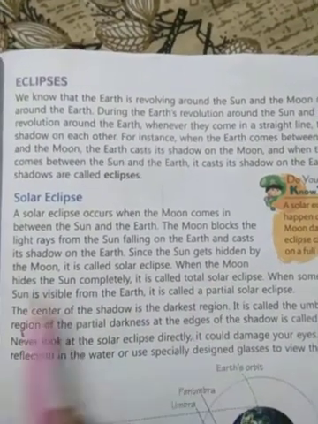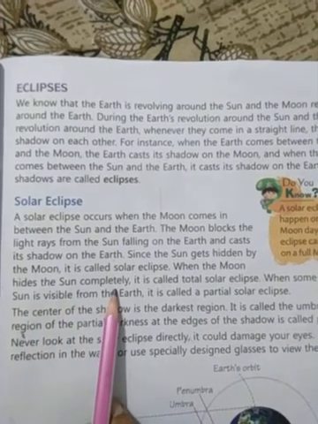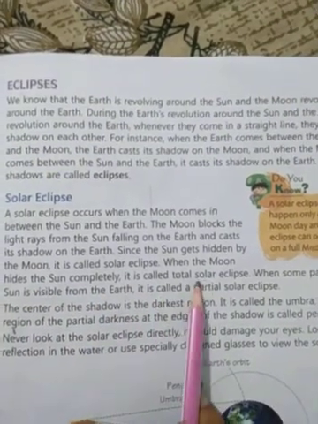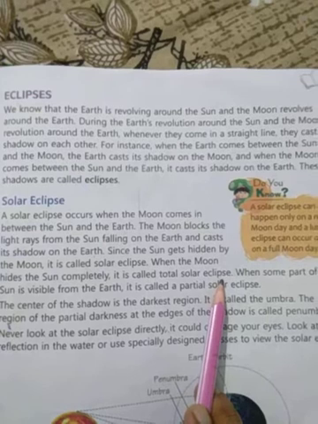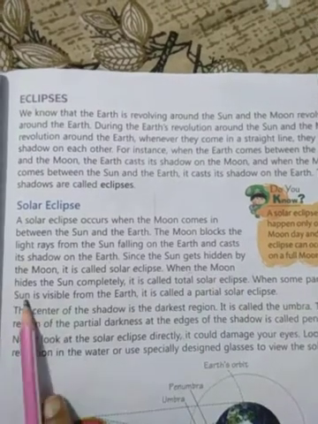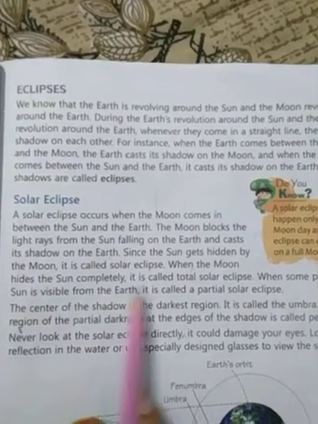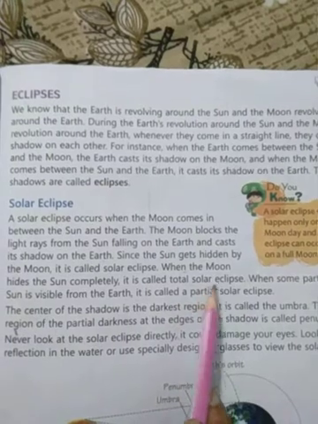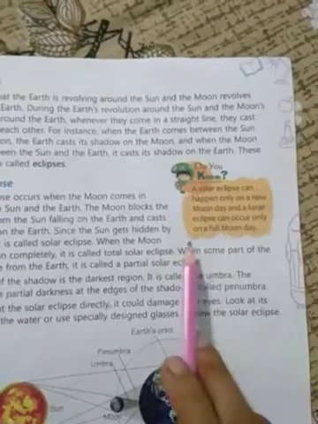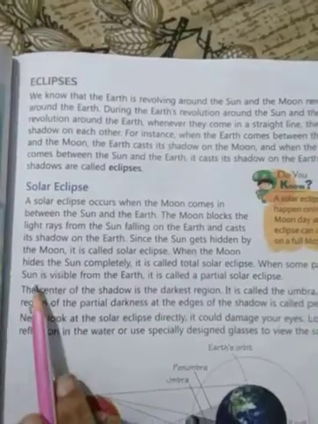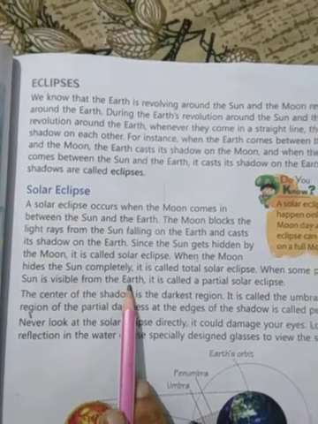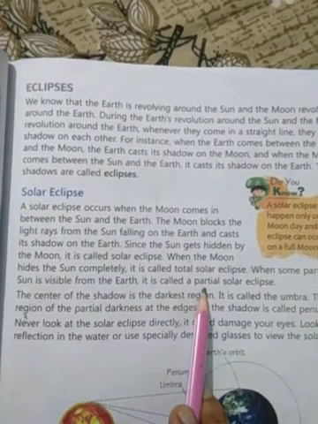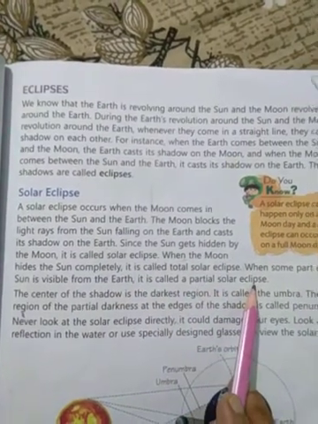When the moon hides the sun completely, it is called total solar eclipse. When some part of the sun is visible from the earth, it is called a partial solar eclipse.